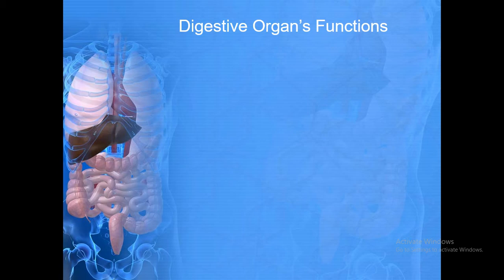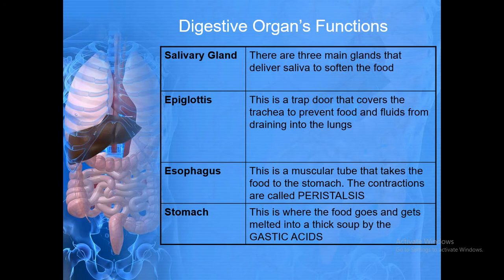Now, digestive organs functions. Salivary gland. There are three main glands that deliver saliva to soften the food. Epiglottis. This is a trap door that covers the trachea to prevent food and fluids from draining into the lungs. Means when you enter something inside your mouth to eat, then epiglottis closes the respiratory system and we will inhale oxygen through the nose, not from the mouth. And after eating, epiglottis opens.